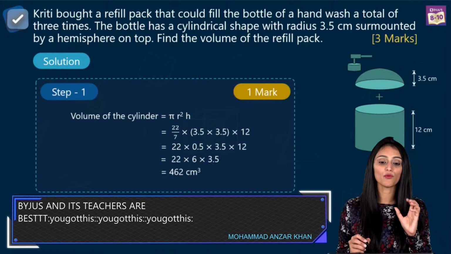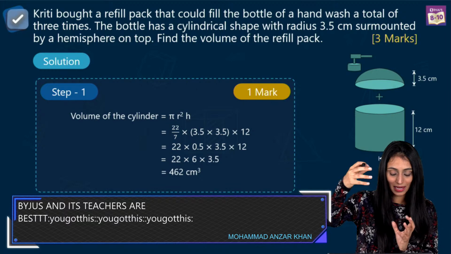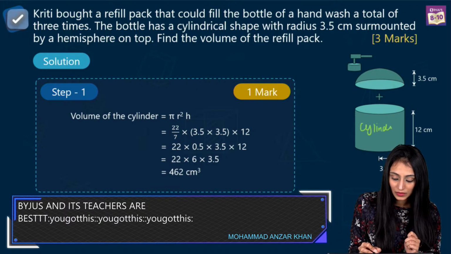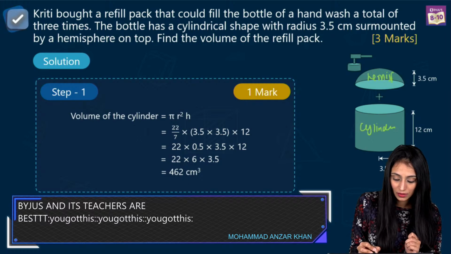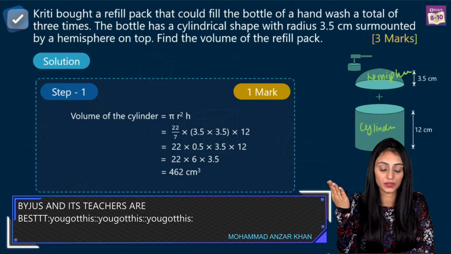The first step should be the volume of this cylindrical part. You can see how this figure has been segregated, right? How this figure is divided. First you have a cylindrical part. Then you have a hemisphere. I think this color might not be visible. Yes, then we have a hemisphere.